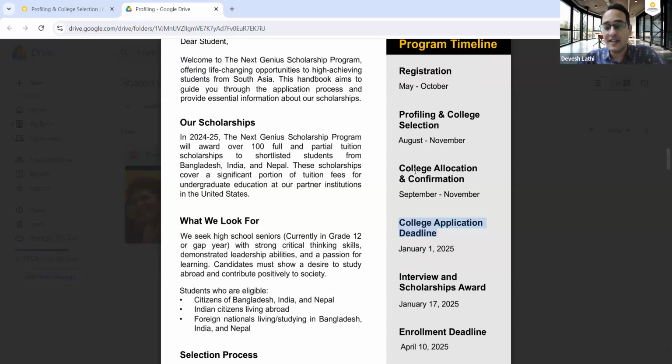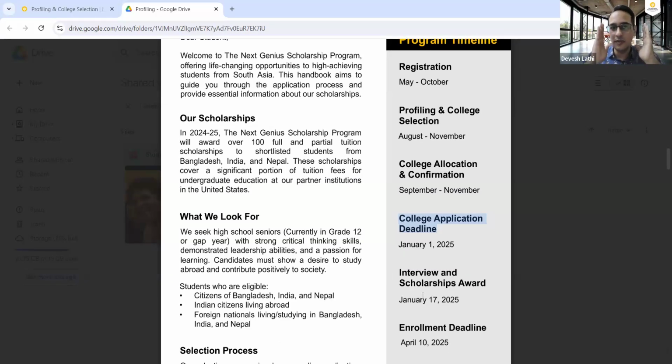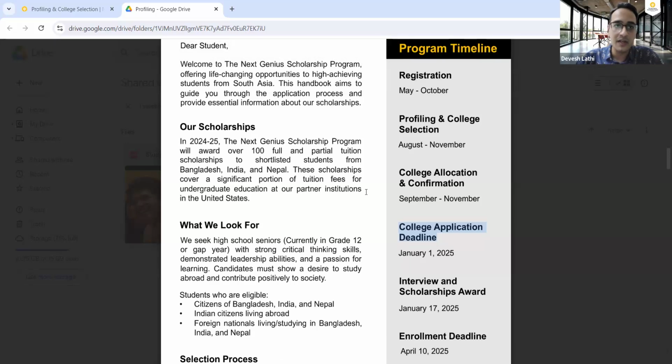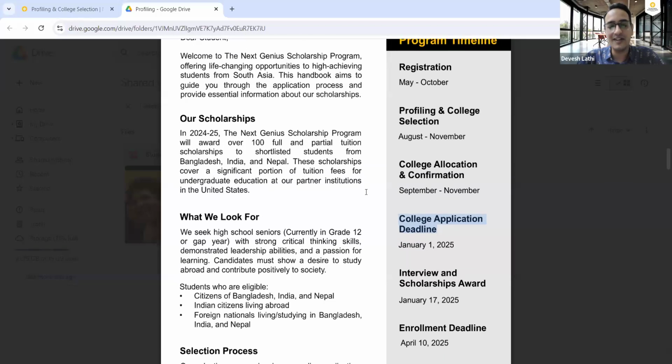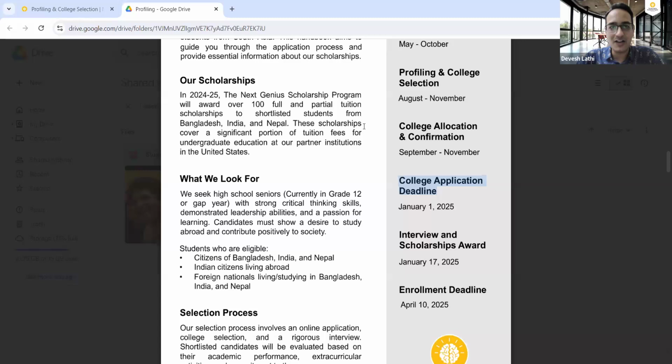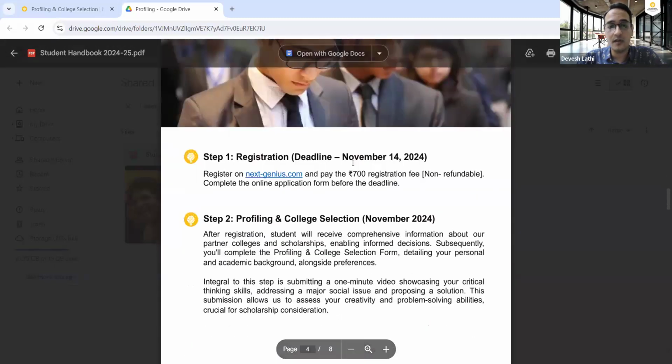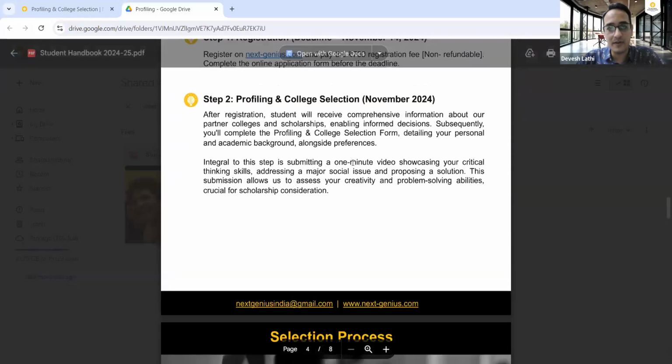And that is the one college for which you will be interviewed. Your scholarship interview will happen for that specific college. So that is the one college you should be focusing on from now until the final stage of Next Genius. The profiling form is actually the most important stage in the Next Genius Scholarship Program, because it actually decides which college you will be offered a scholarship at. Now, this is just an elaboration of all of that.